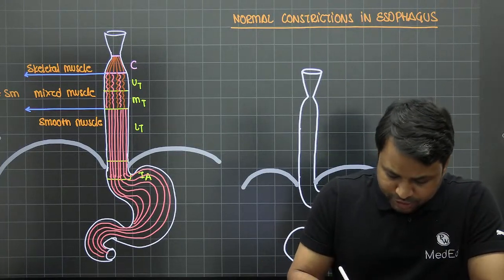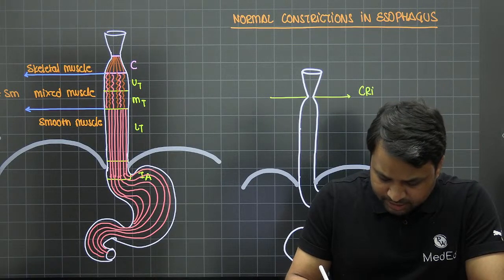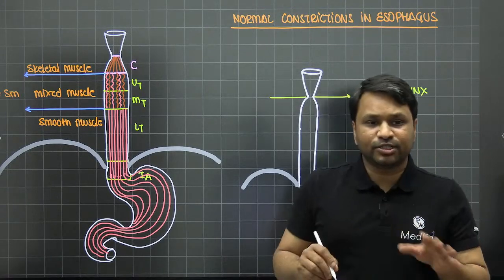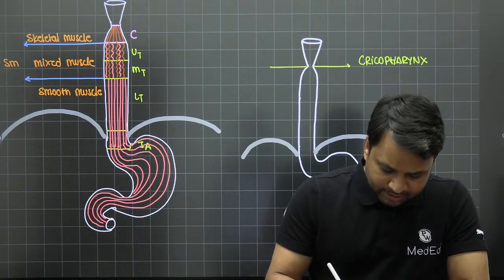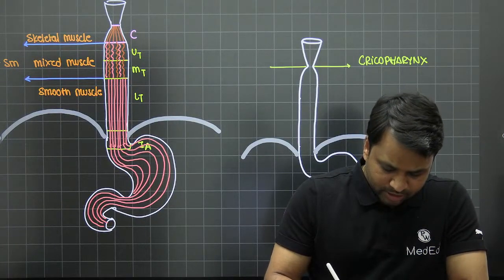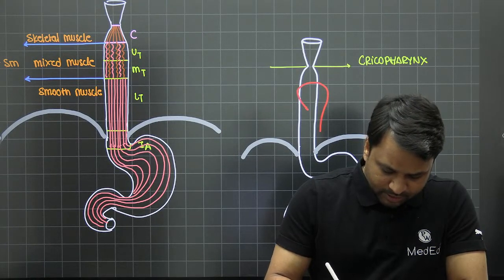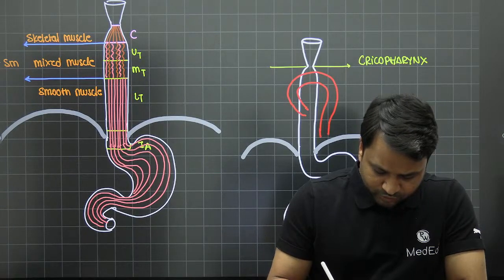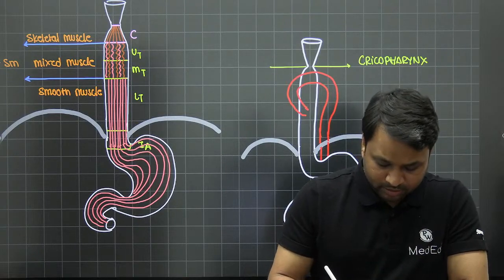Now the first constriction will be present at the beginning of the esophagus itself. So this is at cricopharynx. The first constriction is at the level of cricopharynx itself. Now the second constriction, you will notice that there is a blood vessel that is going to originate, and it is going to override the esophagus, and it is going to go like this. Now this blood vessel which is going to override the esophagus and travel left of it, needless to tell you, this is going to be your aorta.